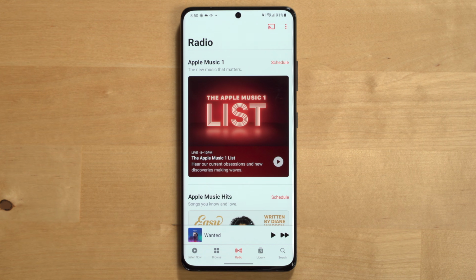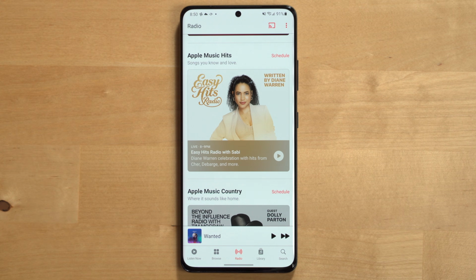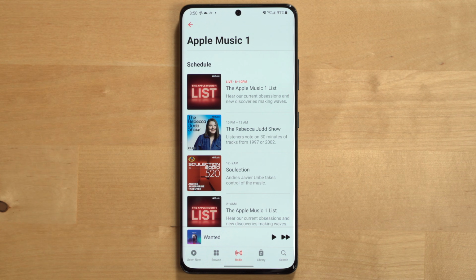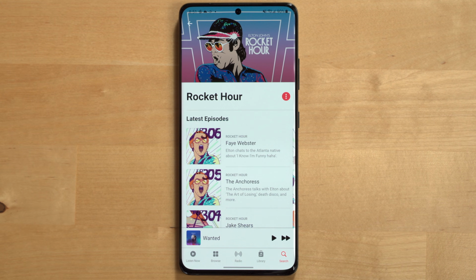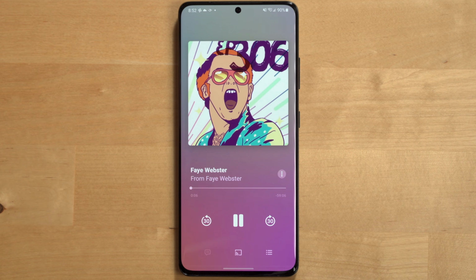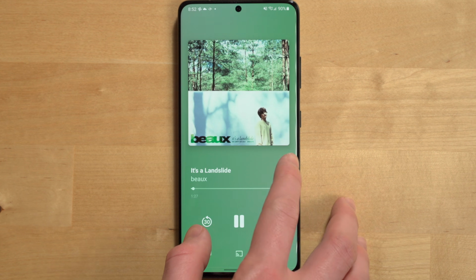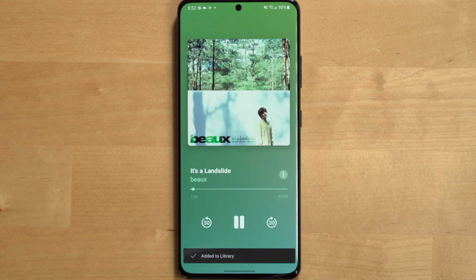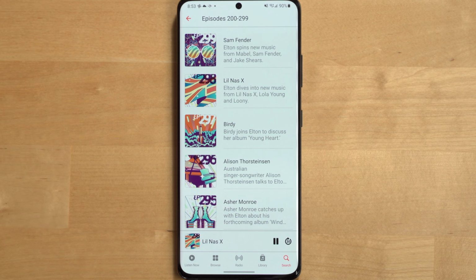There are 3 main radio stations in Apple Music as of 2021: Apple Music One, Apple Music Hits, and Apple Music Country. Each station then has their own unique lineup of shows with different hosts playing different types of music, from Zane Lowe to even Elton John, who hosts a weekly radio show on Apple Music, properly called Rocket Hour. When you're listening to music through an Apple Music radio station, you have the ability not only to see information about the song you're listening to, but just as important, the ability to like and dislike the song, as well as add it to your library. You can listen live to a radio show or listen to a previous episode, which I do a lot so I can fast forward through the songs I'm not interested in.